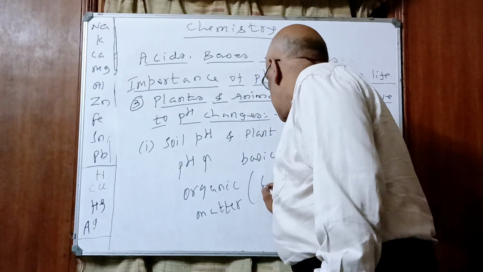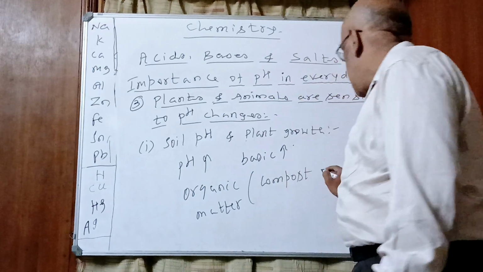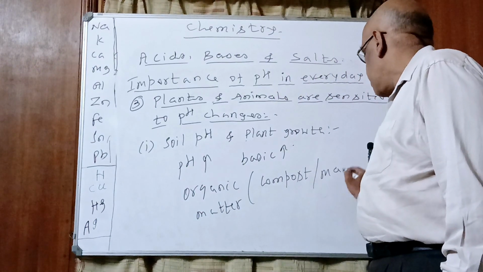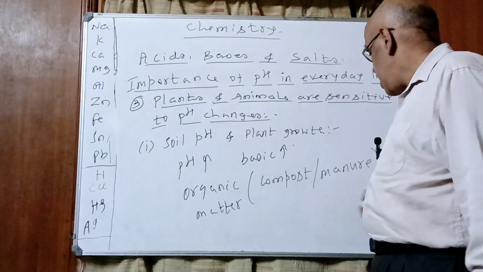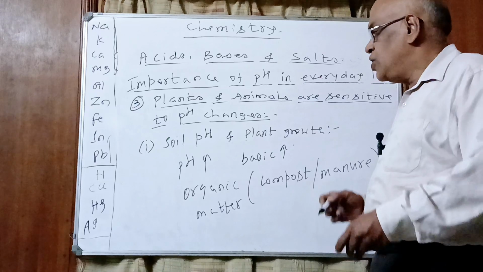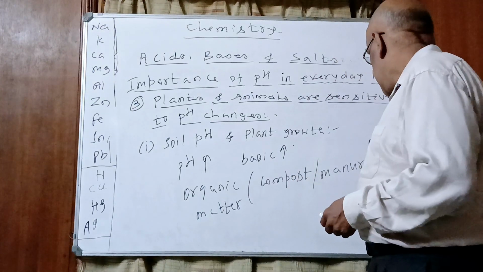It contains compost or manure. What is this? They are natural fertilizers. Yes or no, children? Yes. They do not destroy the crop.